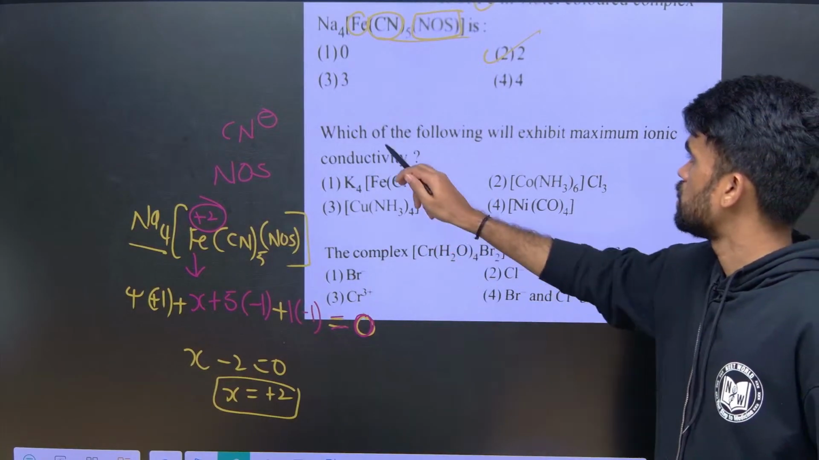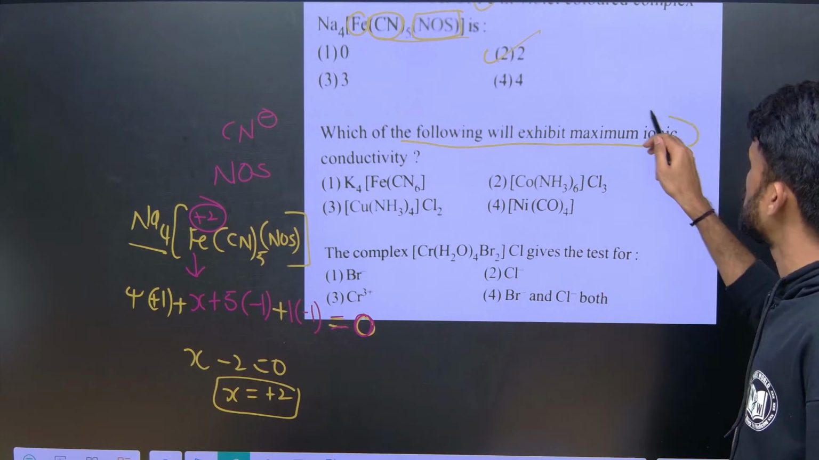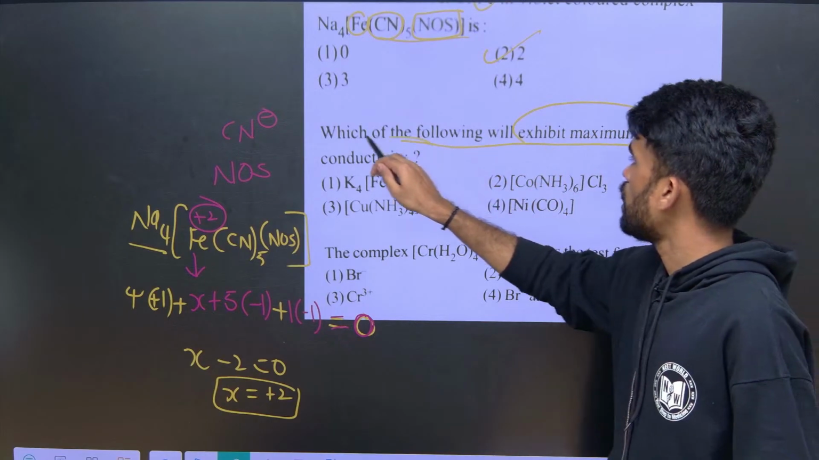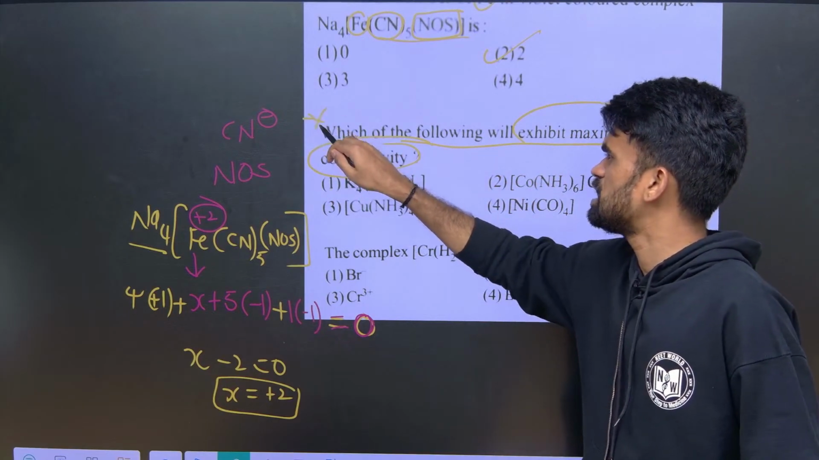Now next, which of the following will exhibit maximum ionic conductivity? Yes, one of the easy and important questions.